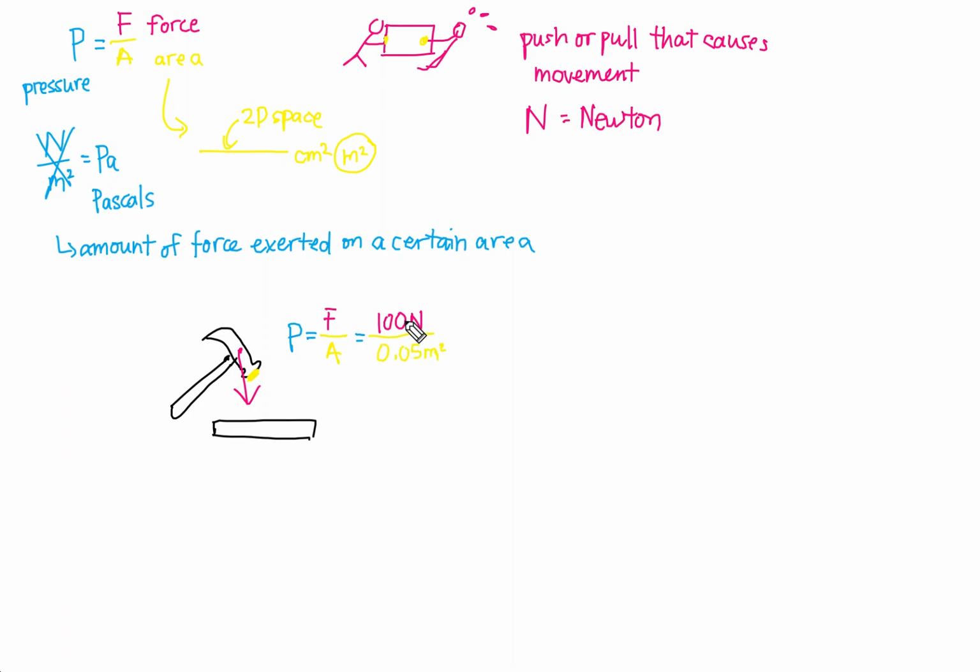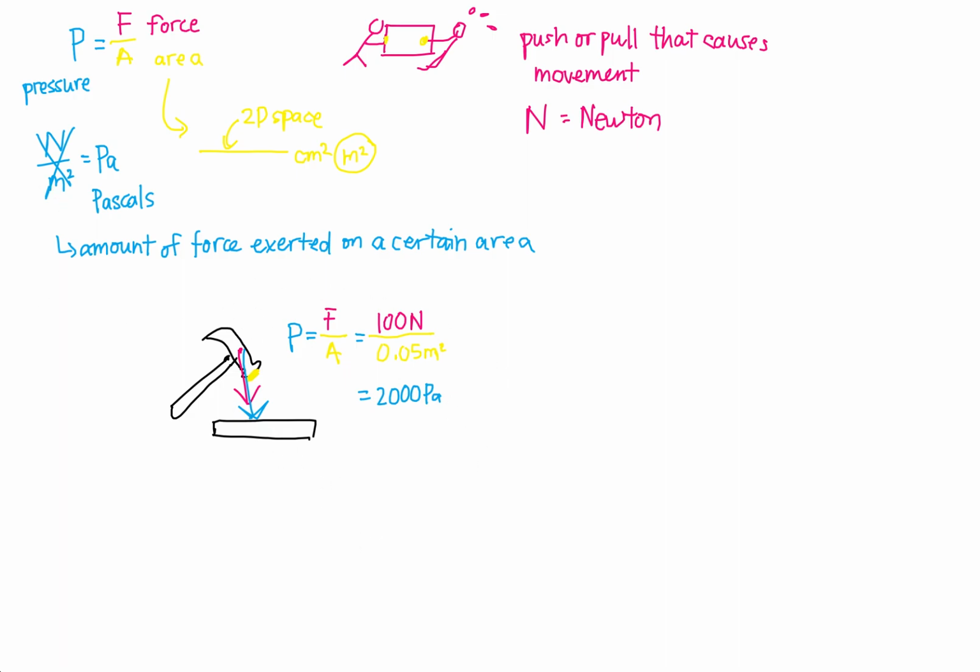So if we divide these two, we will get the pressure. 100 divided by 0.05 should be, please check my math, about 2,000 pascals. I think so. If not, please forgive me. So this is the amount of pressure that this hammer is putting onto this piece of wood. Okay, so that's that.